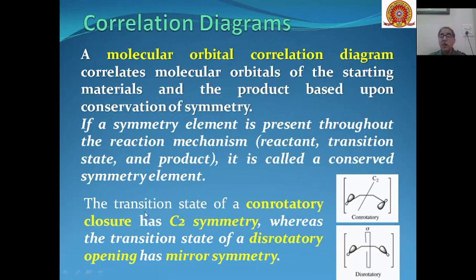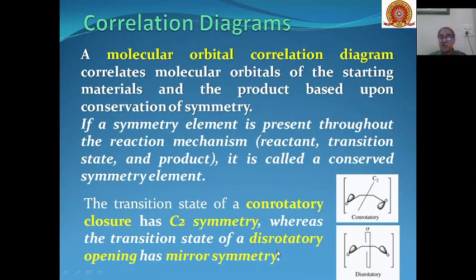Now, in case of a conrotatory process, the symmetry element which is taken into consideration is C2 symmetry. So we can see over here that if it has C2 symmetry, on the basis of that we will determine whether the reaction will be allowed or forbidden.